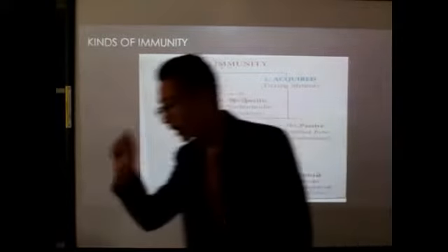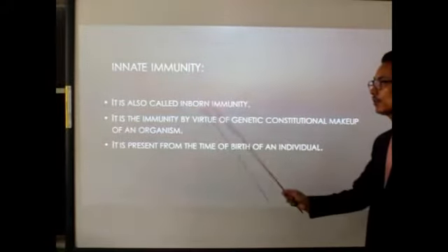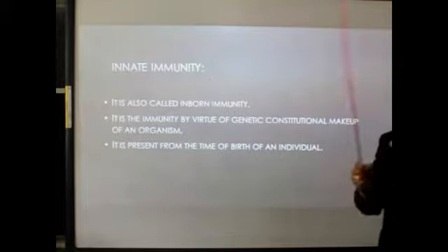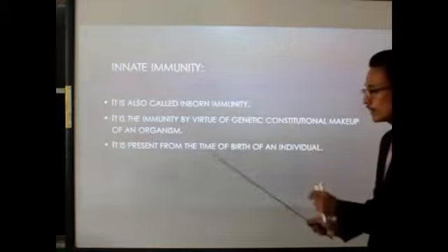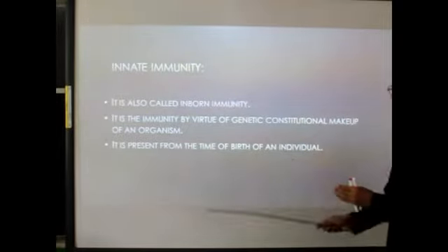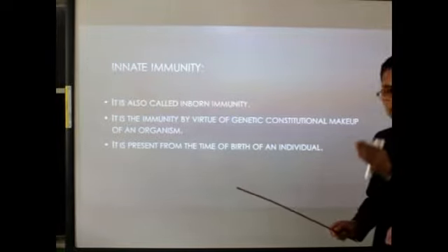Okay, so can I bring that note also? So what is innate immunity? It is also called inborn immunity or natural immunity. Remember, innate immunity is also called natural immunity or inborn immunity. It is present from the time of birth of an organism. From the time of birth only, inborn or innate immunity will be present, even in a developing fetus.